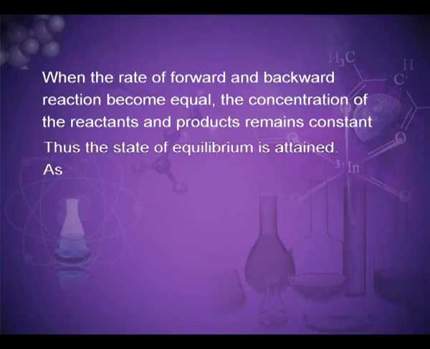Thus, the state of equilibrium is attained. As A plus B gives C plus D, with the passage of time there is an accumulation of products C and D and depletion of reactants A and B. This leads to a decrease in the rate of forward reaction and an increase in the rate of reverse reaction.